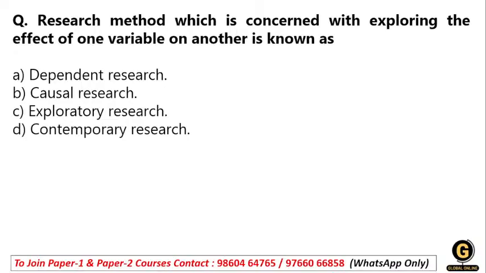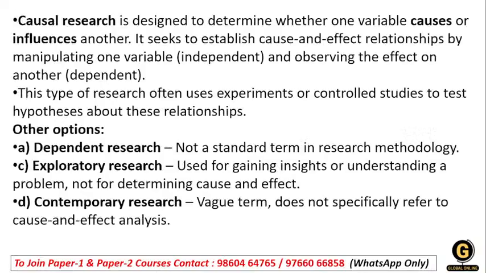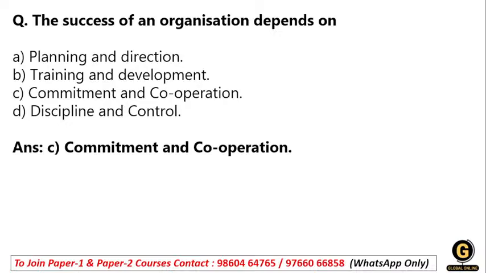The research method concerned with exploring the effect of one variable on another is causal research. Actually, we have done this question already, no? Again, sir. Okay, there is a mistake. Anyway.